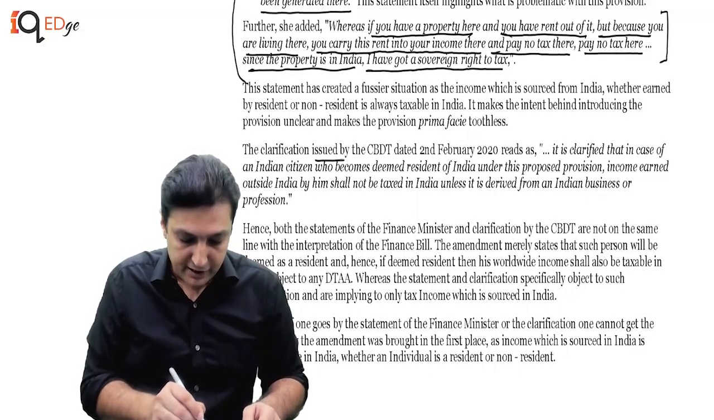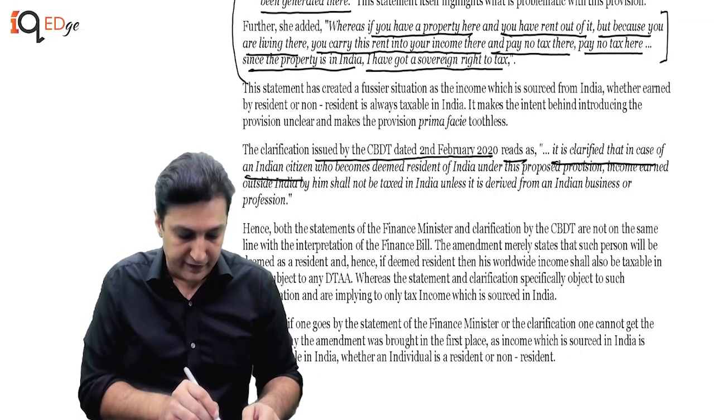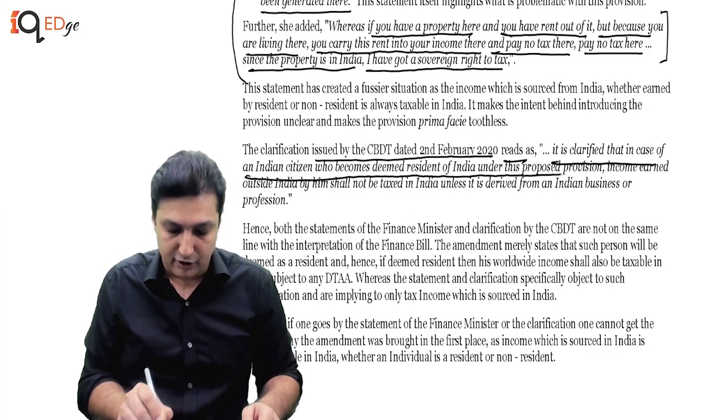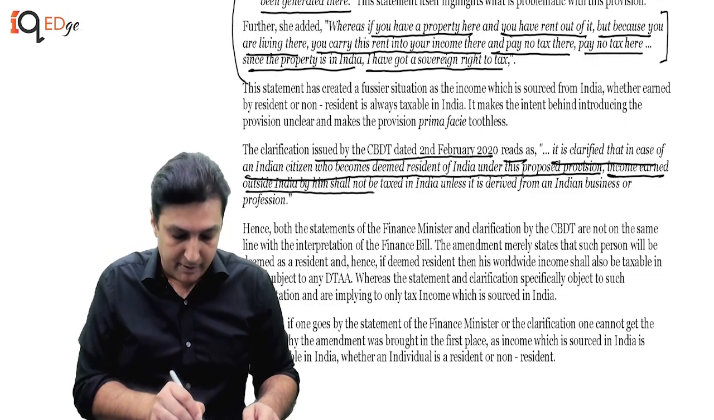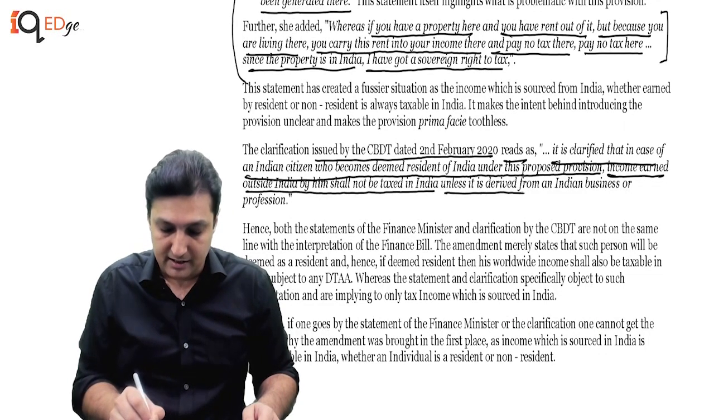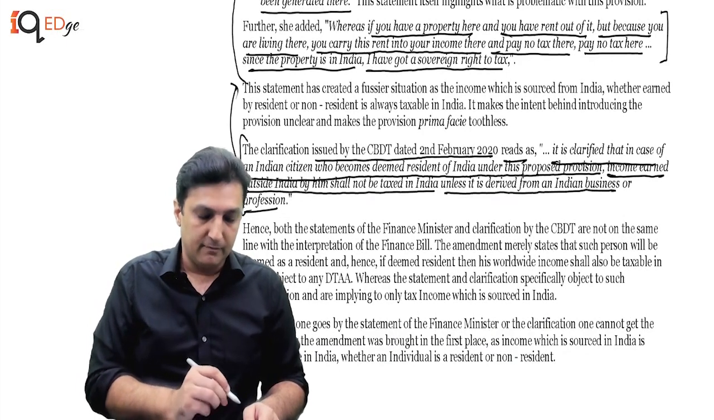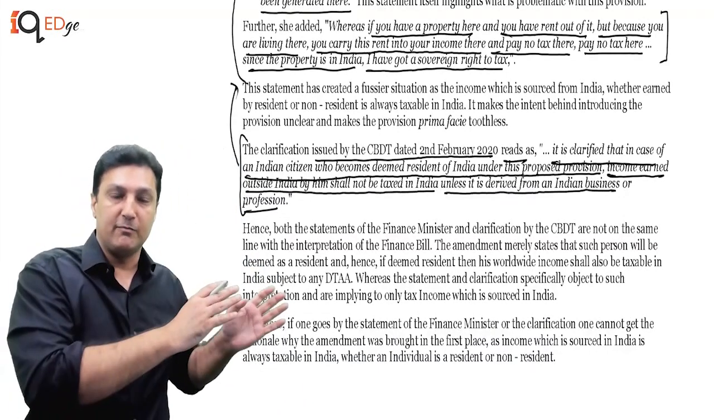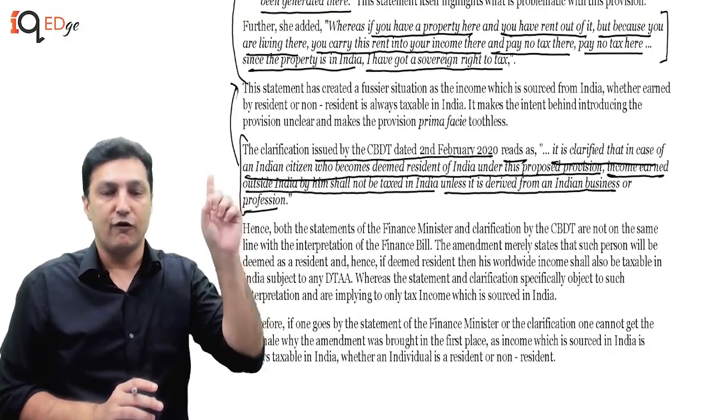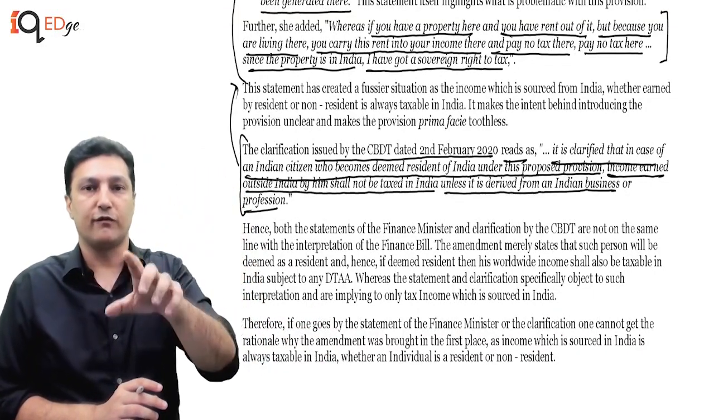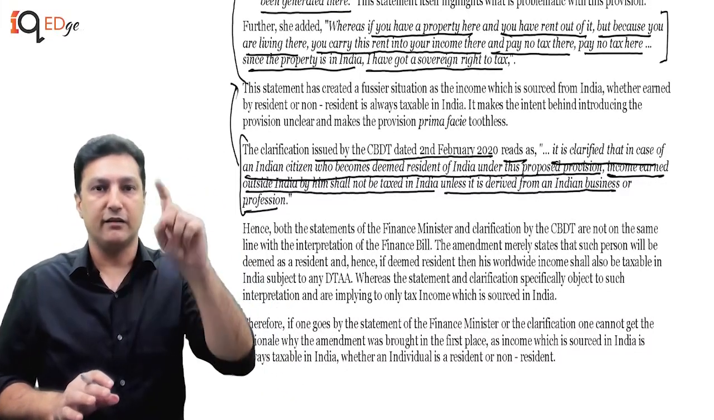The clarification issued by CBDT reads as, it is clarified that in case of an Indian citizen who becomes deemed resident of India under this proposed provision, income earned outside India by him shall not be taxed in India unless it is derived from an Indian business or profession. So I think CBDT must have understood that that statement would have caused more confusion. Therefore, they clarified that we are only talking about foreign branches which are controlled from India. So ultimately, both these sections are only trying to catch the foreign branch income.